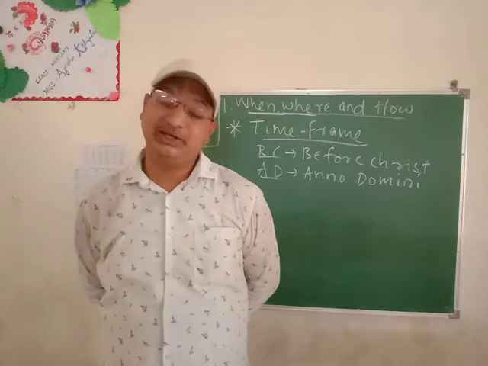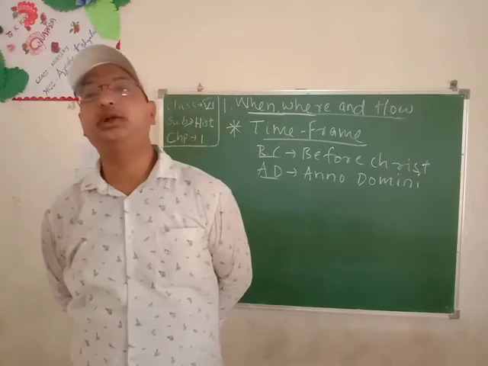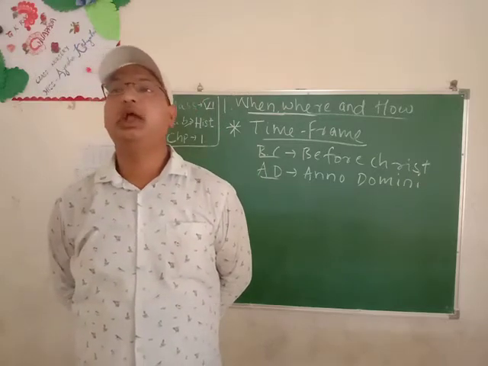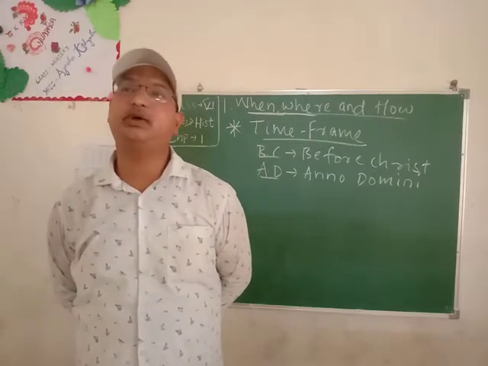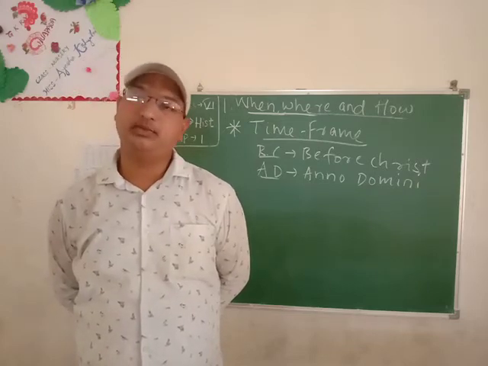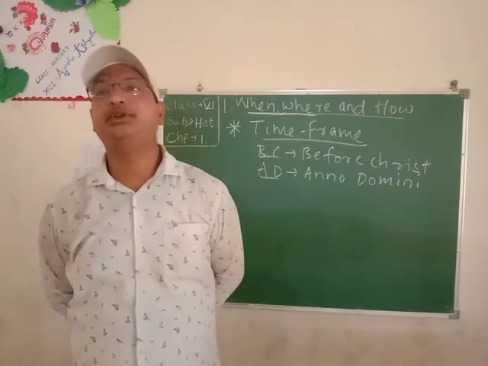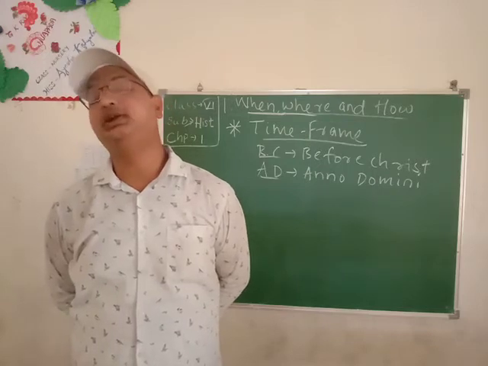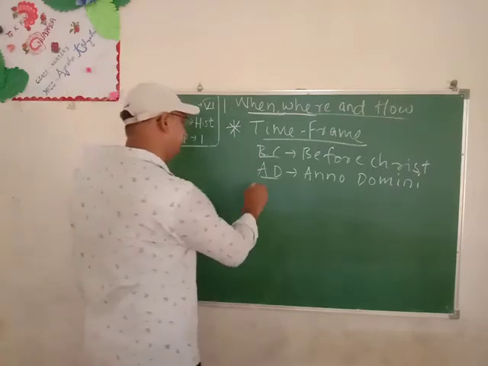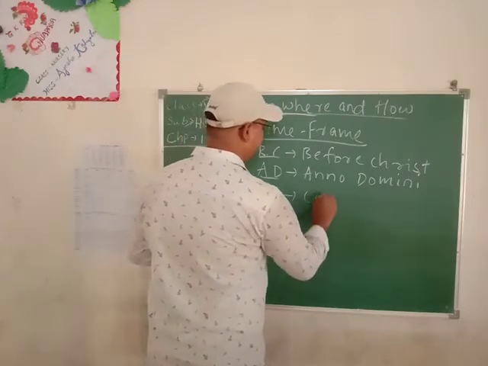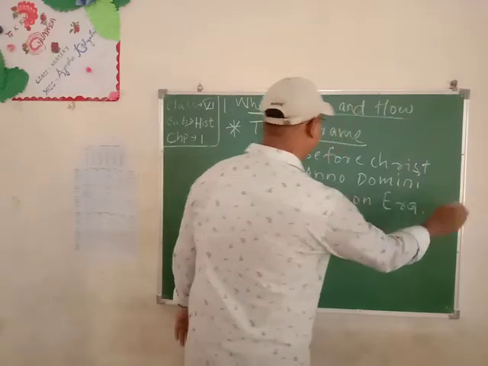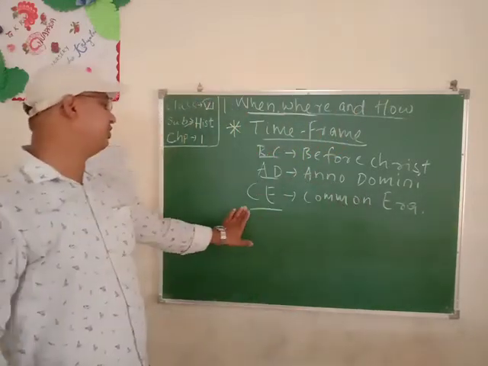Let me give an example. 300 BC would be 300 years before the birth of Christ, and 2000 AD is that many years after the birth of Christ. This is best understood on a number line. Students, apart from this, you may also find CE written. What does CE stand for? CE stands for Common Era.